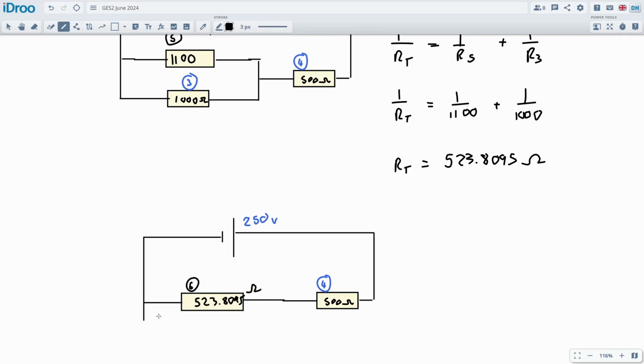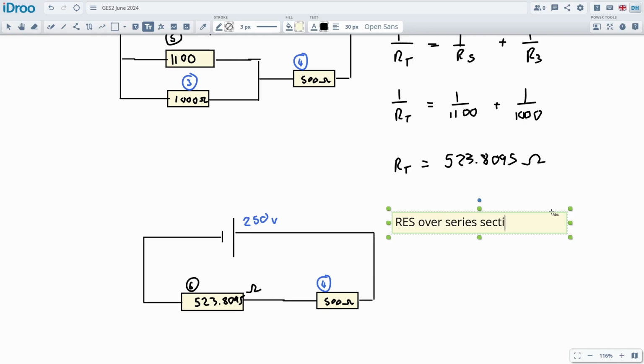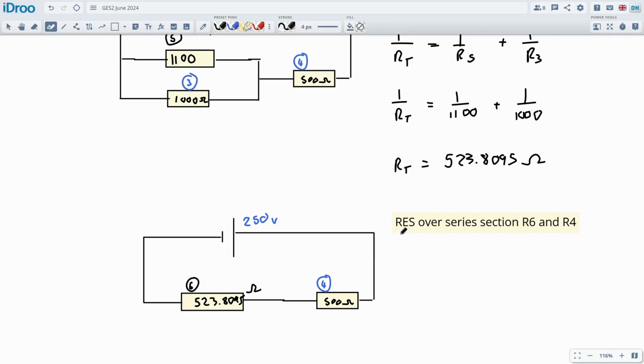All right, so there's our last step. Now we're going to combine these two in series. So this will be resistance over the series section, and that would be R6 and R4. We're just going to add these guys together. So the total resistance for this section will be the 523.8095 plus the 500, and this will be 1023.8095 ohms. All right. So this is now the total resistance of the whole circuit.